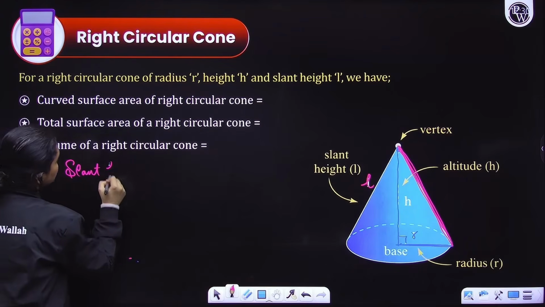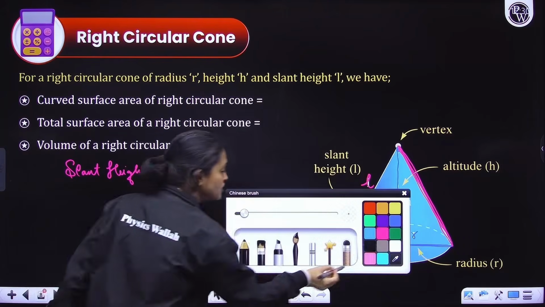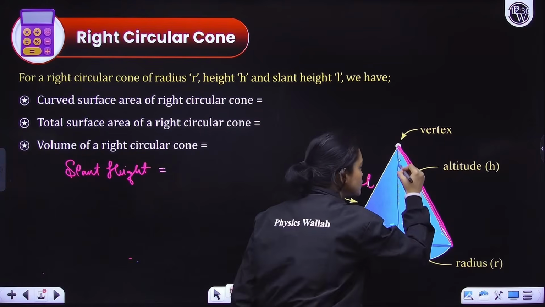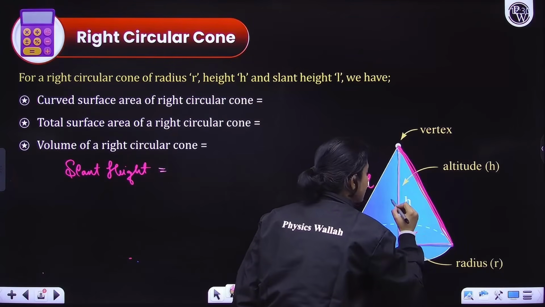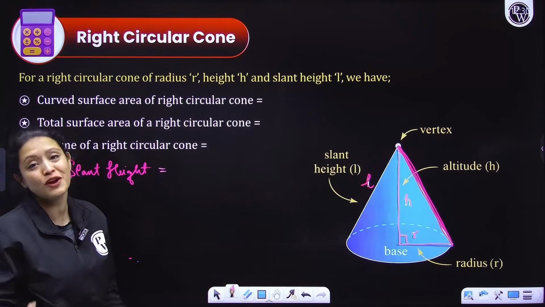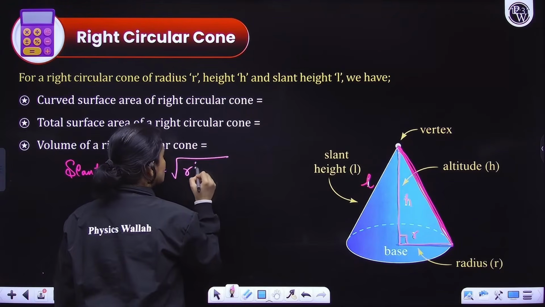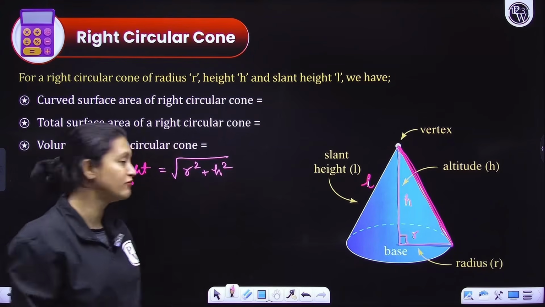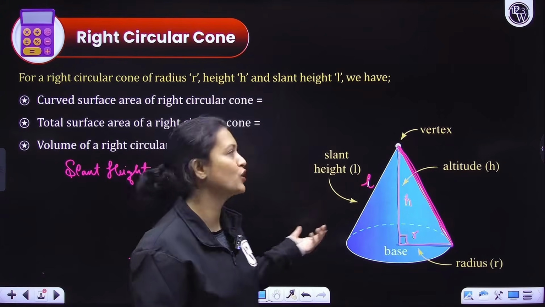So what would be the slant height? Now see the right angled triangle that is being formed here. Can you see it? So here, if this is R and this is H, then can you not say that L would be under root of R square plus H square? Pythagoras theorem, right? So under root of R square plus H square, that is your slant height. In 2025, a question was asked directly from this. So know your basics, guys.